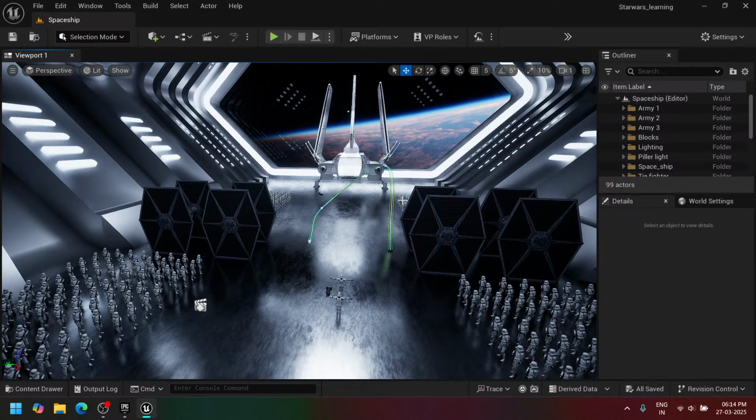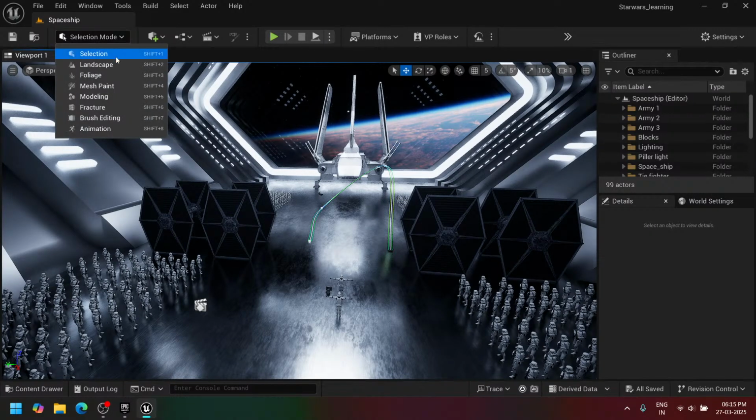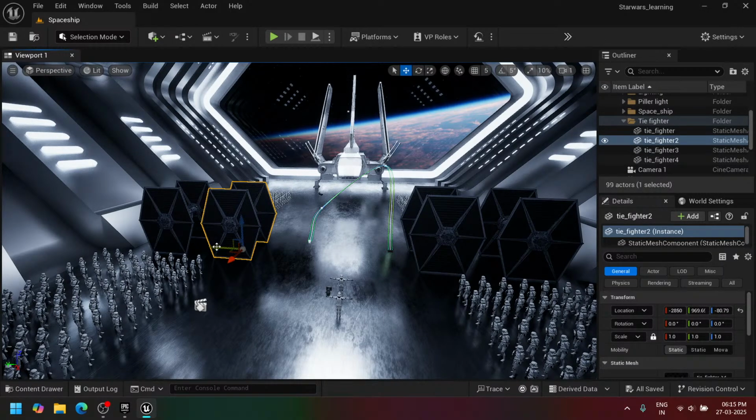Now we are in selection mode. Here you can see that we can switch between eight modes. In selection mode, we can select an object and move it using this gizmo. Likewise, we can adjust the scale, rotation, materials. We can do anything with the object in selection mode.